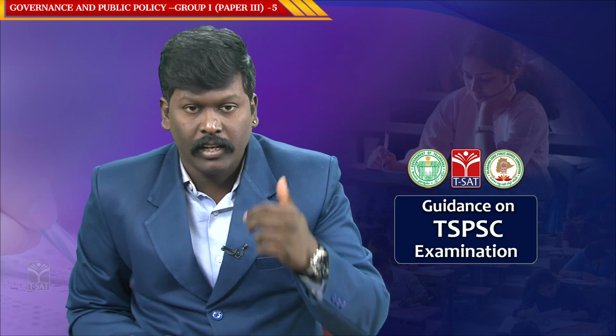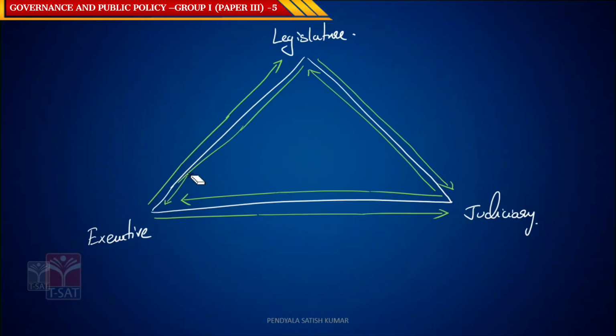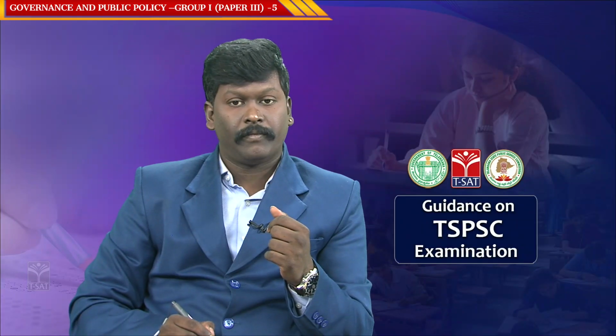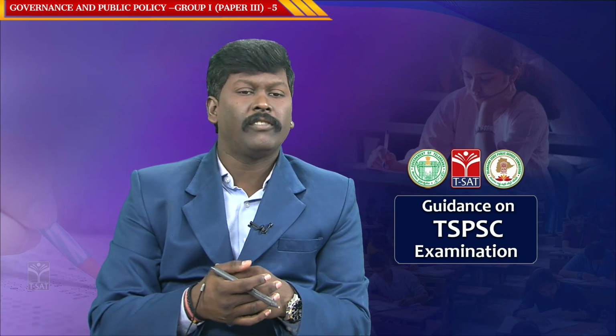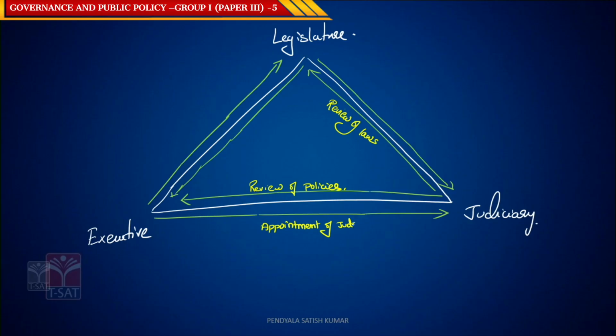Now let us start with the judicial part. How does the judiciary check the legislature? By review of the laws made by the legislature. Similarly, the judiciary checks the executive by review of policy. How does the executive check the judiciary? Who is part of the executive? The President is part of the executive. So the President appoints the judges. Similarly, the legislature checks the judiciary in removal of judges.